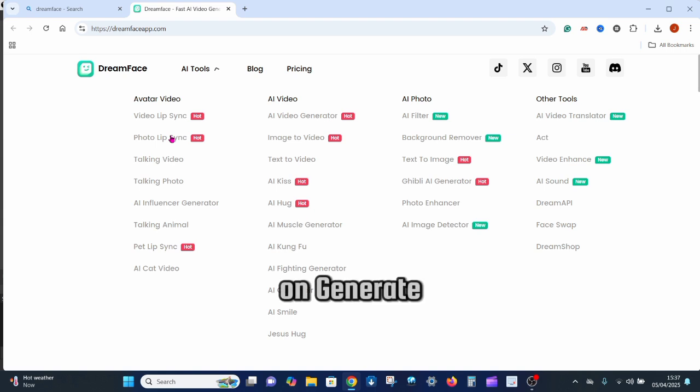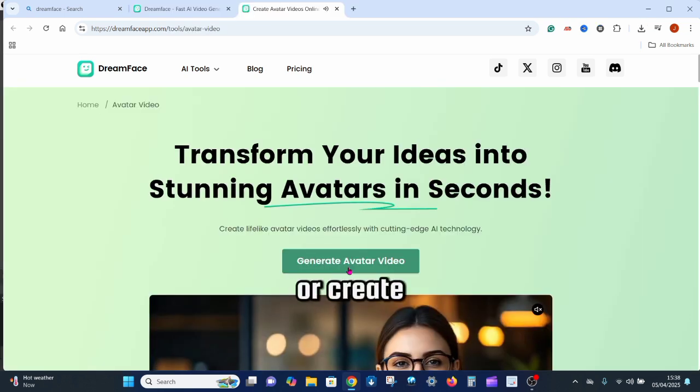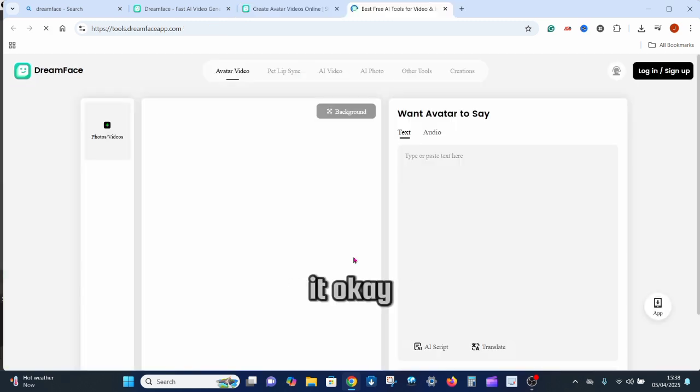Now click on generate avatar video. Remember that you may need to sign up or create an account. It is very easy to do. Okay, so now once we're here, you can go ahead and click on photos and videos to upload the photo you want or the short video you want to sing.